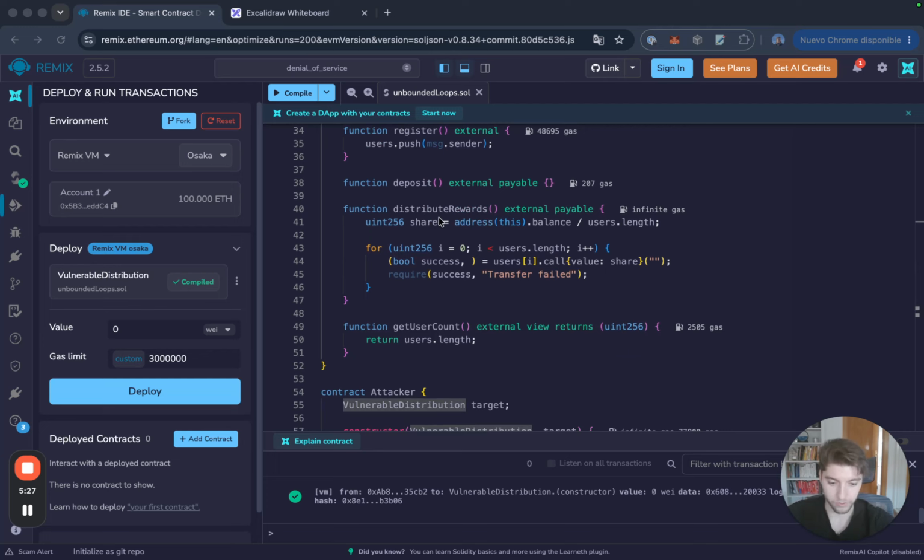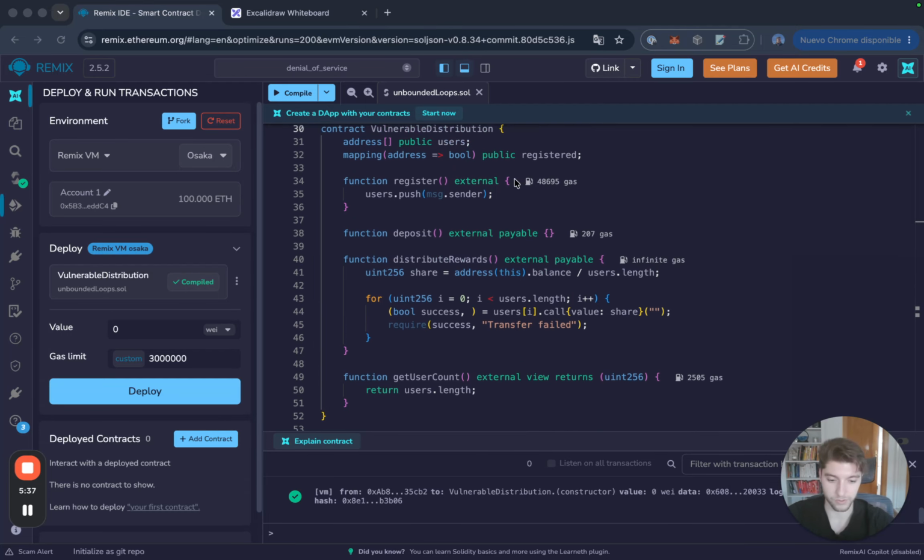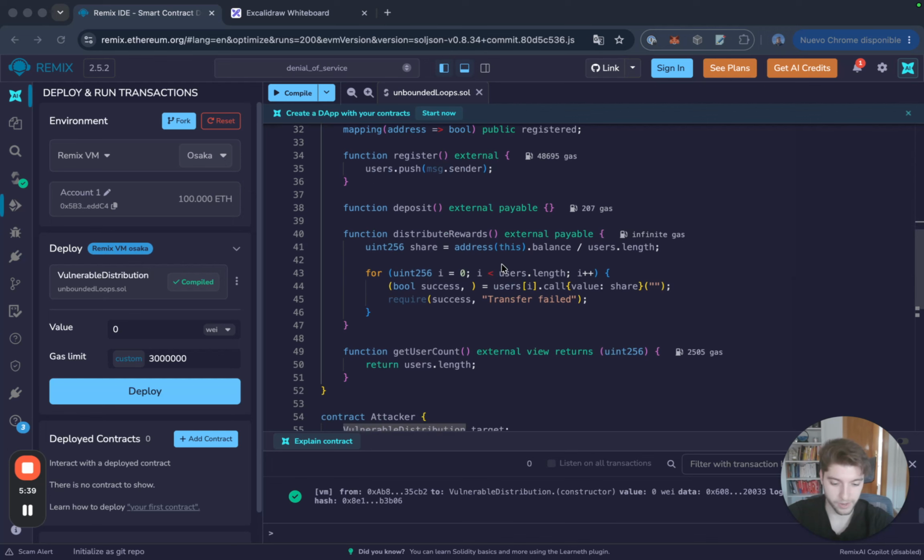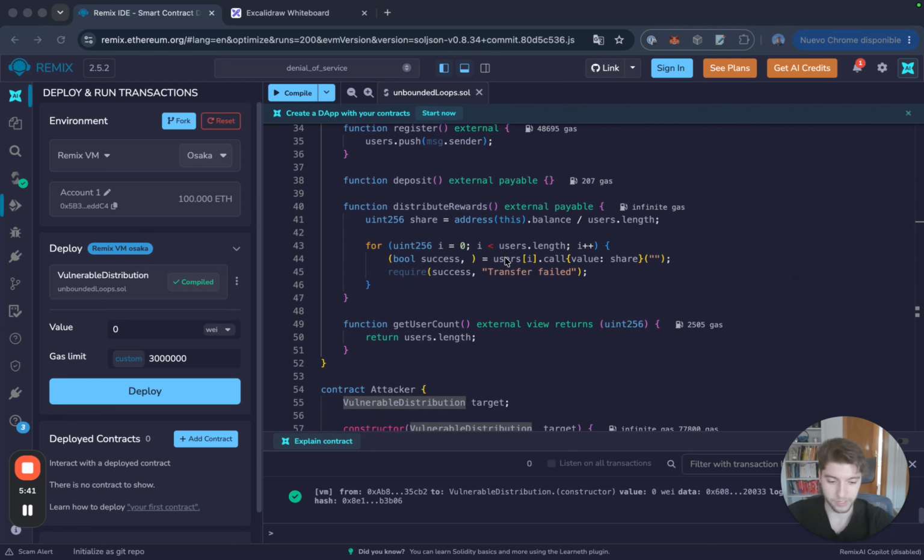Then we have got distribute rewards, which is external payable, and it essentially calculates a share based on the balance of the contract and the length of the users array. And then for each of the users in the users array, we are going to do a transfer of Ether with the call method.